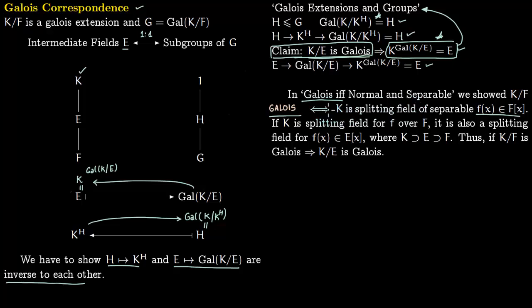We also proved this direction in that lecture, and the other direction we had proven in the lecture on automorphisms of splitting fields. So this is the result we are going to use. Anyway, you can find this result on page 552 of Dummit and Foote, second edition.